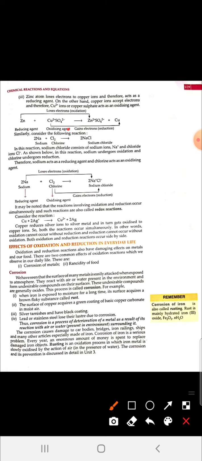Oxidation, reducing agent; reduction, oxidizing agent. So this is all for oxidation and reduction.